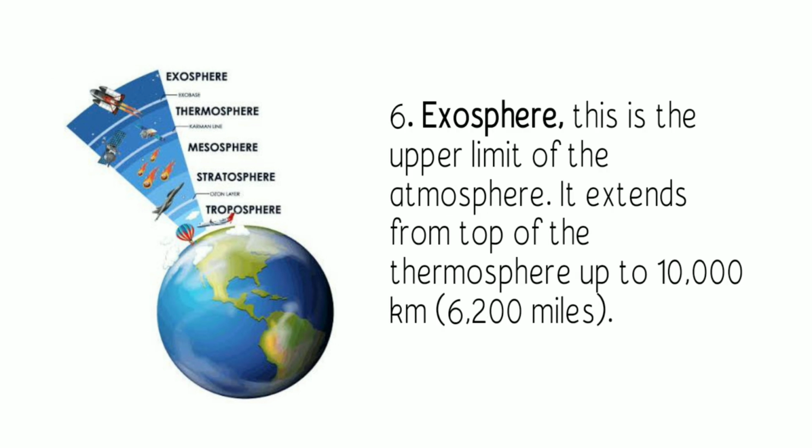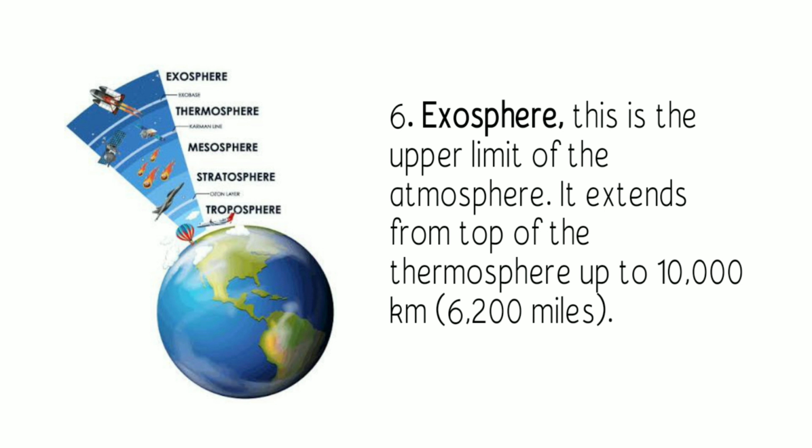Next layer is the exosphere. This is the upper limit of the atmosphere, or should we say the uppermost or the highest layer of the atmosphere. It extends from the top of the thermosphere up to 10,000 kilometers above, or 6,200 miles above. In addition, the space shuttle orbits in this layer, the exosphere.